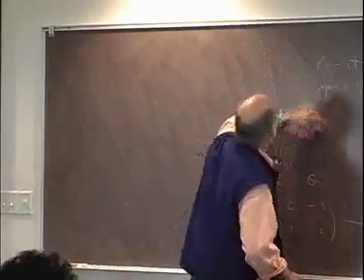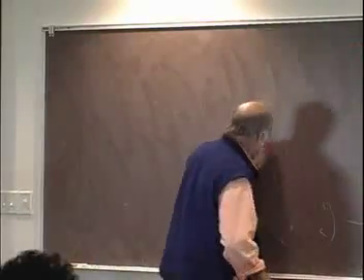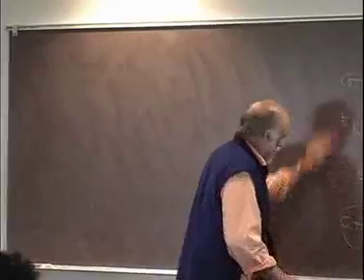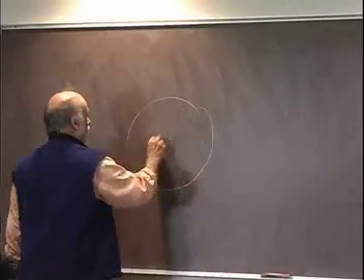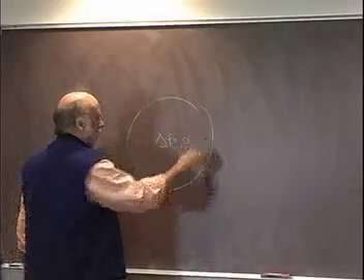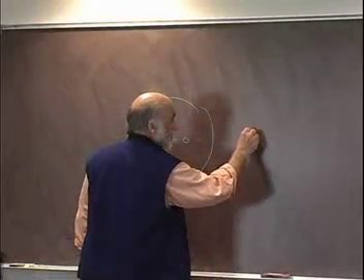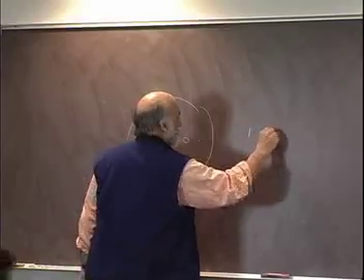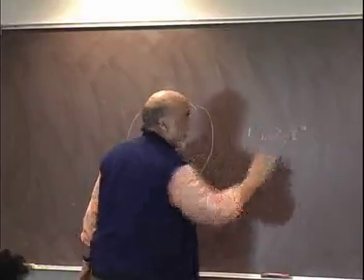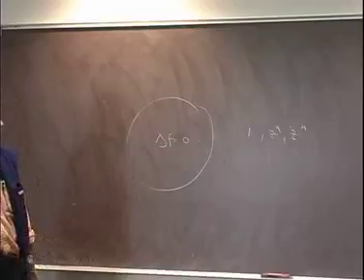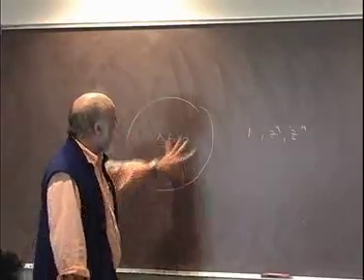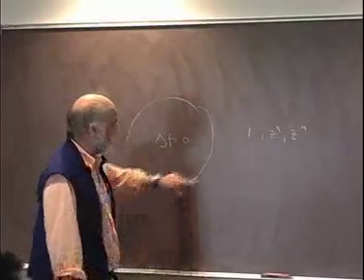Let me just remind you of a little bit of complex analysis. On Monday I talked about functions on the disk which are harmonic. I had all these functions: 1, z to the n, and z bar to the n. And now g acts on this space, but g also acts on the circle.